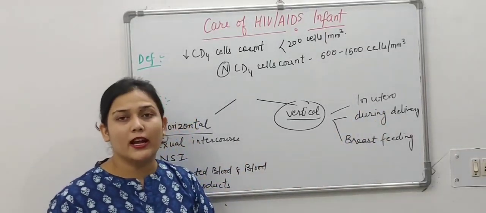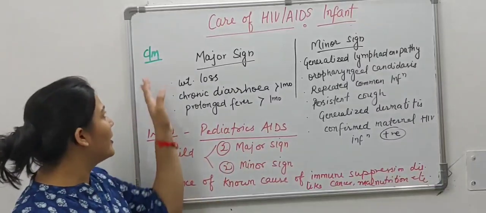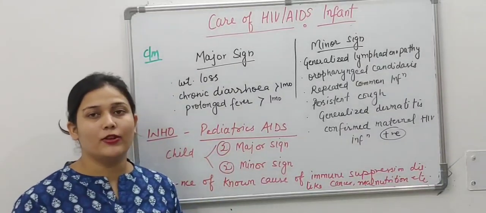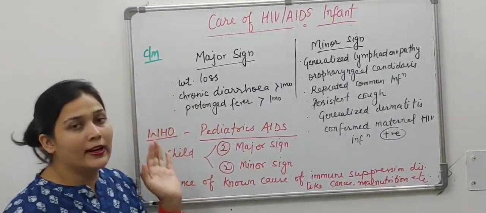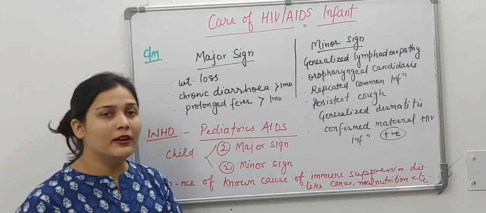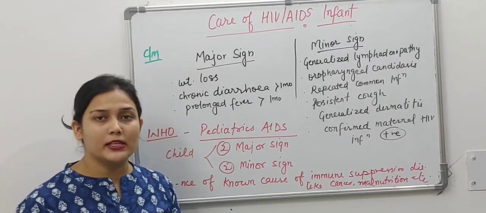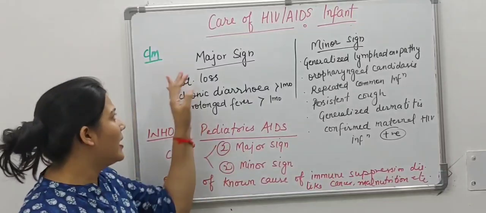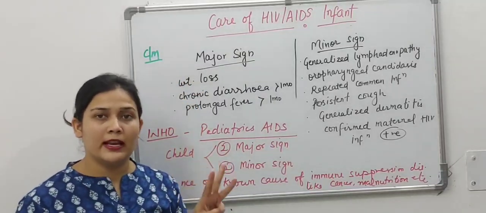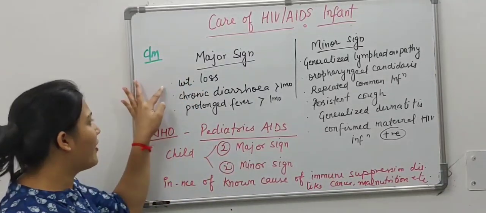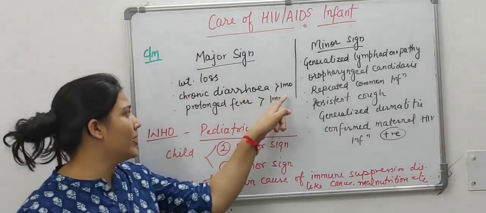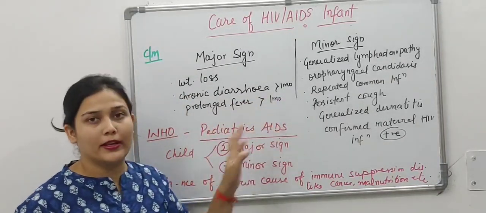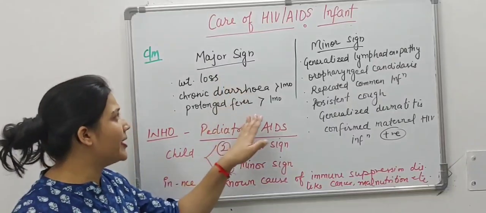Now we will focus on clinical manifestation of HIV or AIDS in an infant. We will classify clinical manifestation into two categories: one is major signs and one is minor signs. In major signs there are only three signs: weight loss, chronic diarrhea more than 1 month, and prolonged fever more than 1 month. So these are major signs.